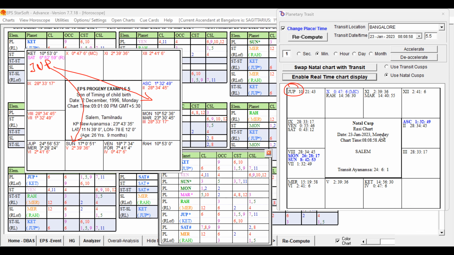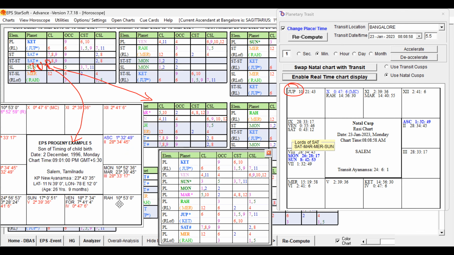And Rahu, let us check Rahu. Rahu is in the sign of Mars, star of Venus, and sub of Venus itself. Venus is a mixed significator, not very good, but Rahu in the sign of Mars is good, though in the star of the mixed significator Venus.